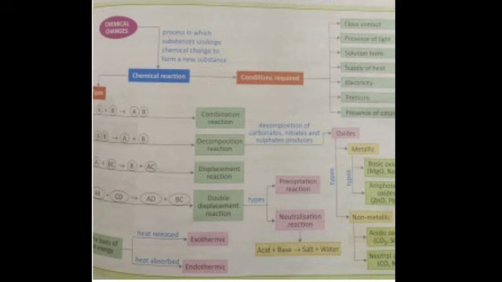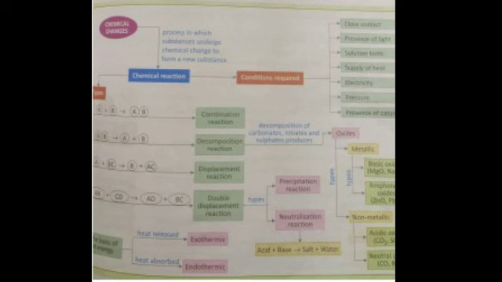During a chemical reaction, the bonds or attractive forces between the atoms of the compound tend to break, and rearrangement of atoms and formation of new bonds takes place to make the new substances. Is it clear?